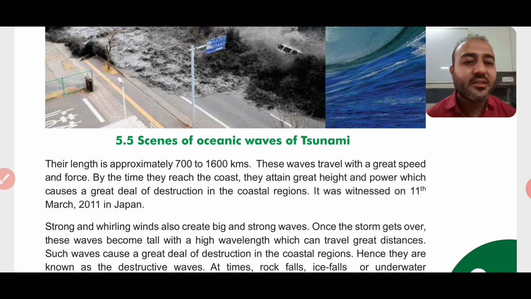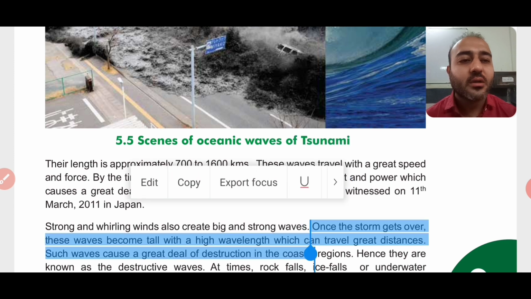It was witnessed on 11th March 2011 in Japan, right? When this tsunami occurred in Japan in 2011, whole Japan was washed under it, right? Totally it was covered with water, okay?